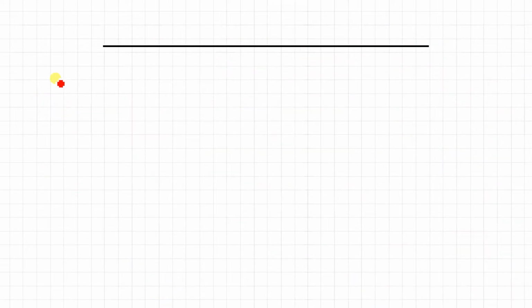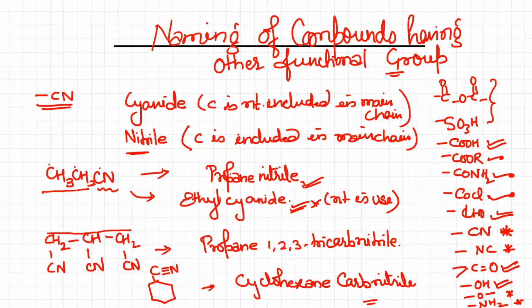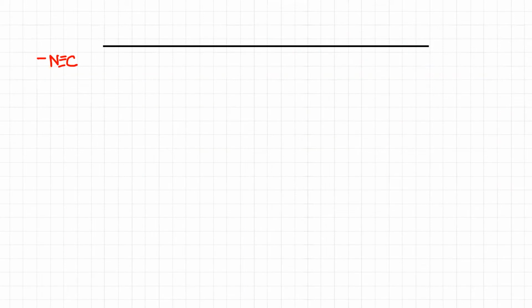For NC, that means the chain is attached with the nitrogen. In the previous case, the chain was attached with the carbon. This can also be written like this. So the chain was attached with the carbon, but in this case, the chain is attached with the nitrogen. If that is the case, then it is named with the suffix isonitrile. Rest is the same. That means the carbon will be included in the main chain, and then isonitrile will be written.